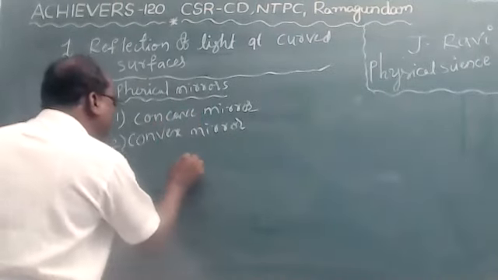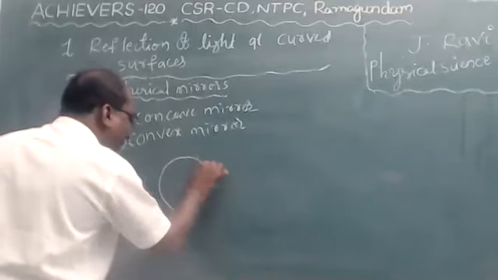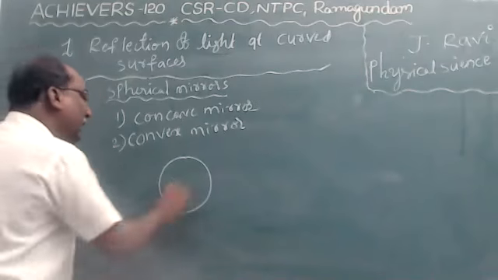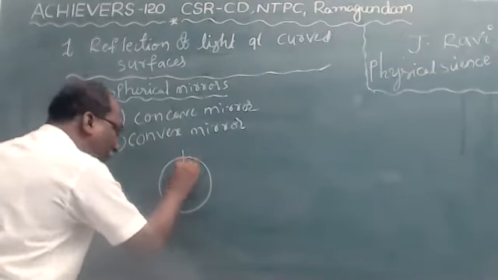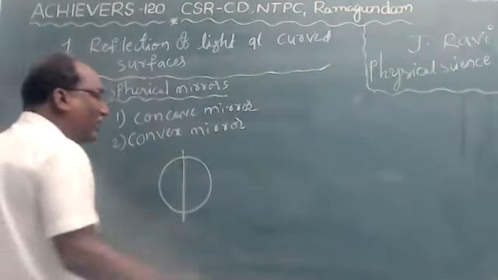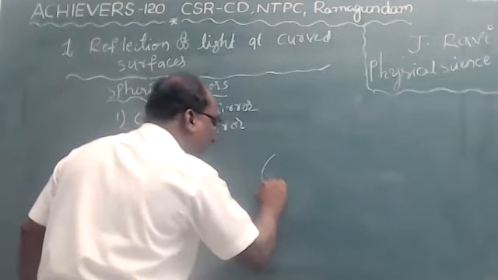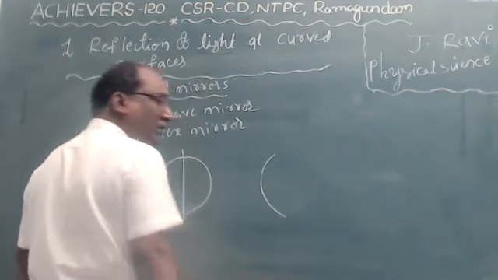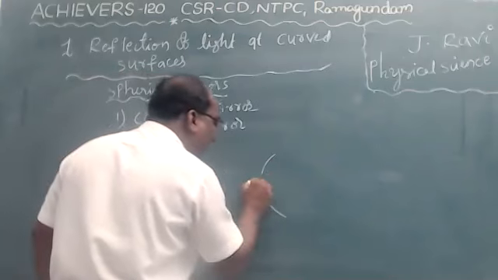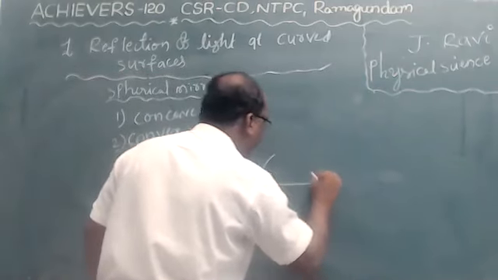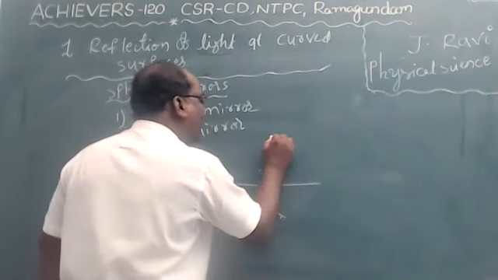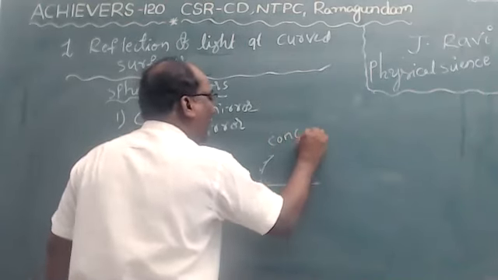For example, see, the mirror is spherical in shape. Now it is cut into two parts. If the curved surface is bent inward, it is a concave mirror, children.